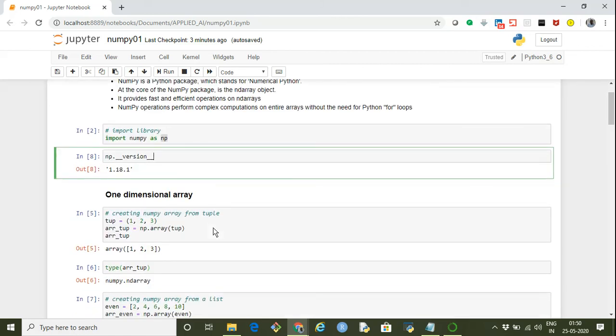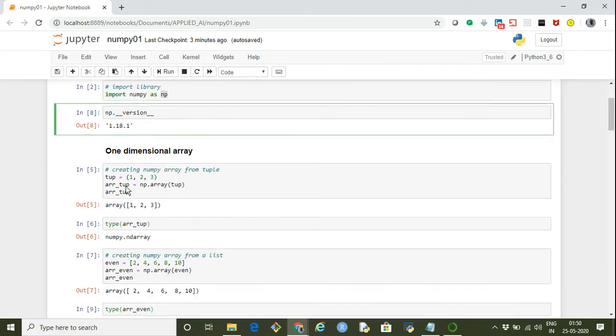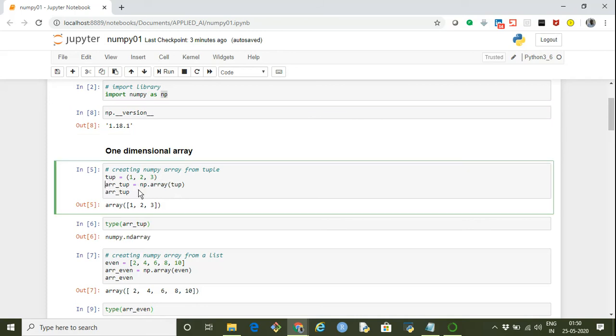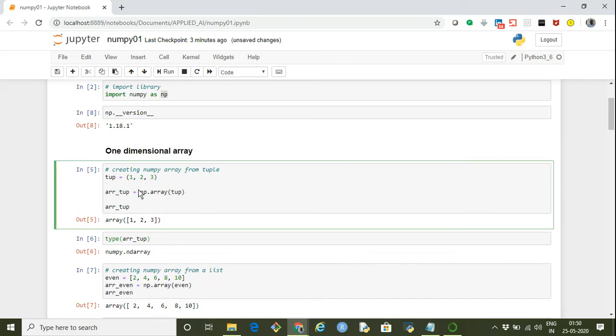Since we said that at the core of numpy is an n-dimensional array, we'll start with a one-dimensional array. So how do we create a one-dimensional array in numpy? Let's take a tuple which has three elements, 1, 2, 3. The simplest way to create a numpy array is we just say np.array, and then we provide the object.